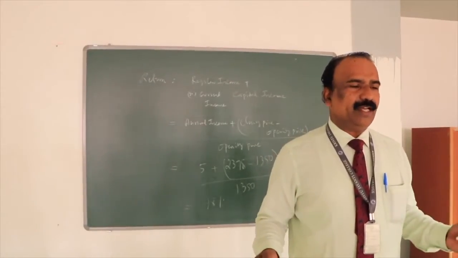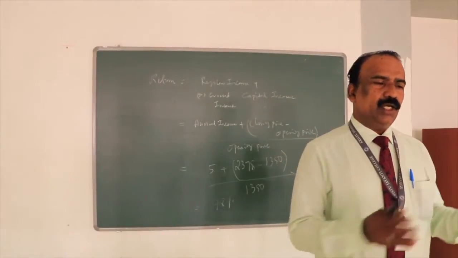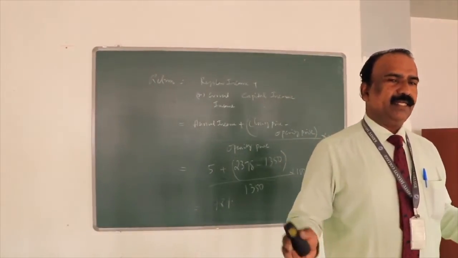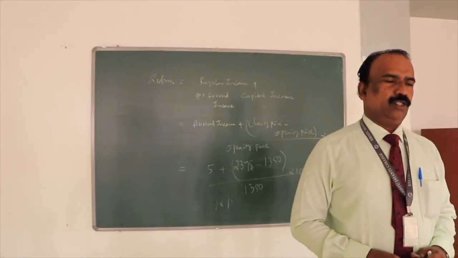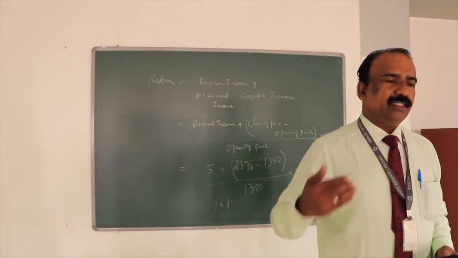For example, the dividend is not given. So how do we calculate the stock return? Closing price minus opening price divided by opening price will give you the stock return.